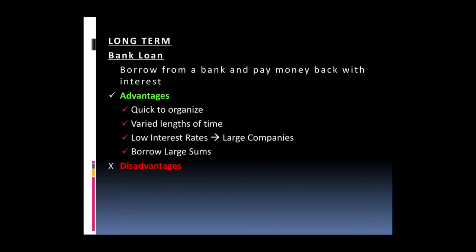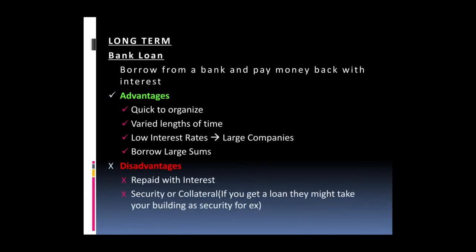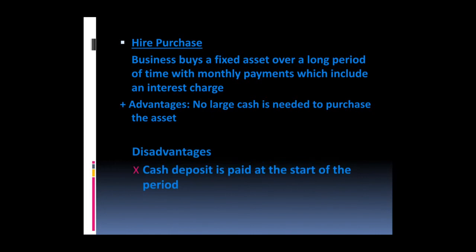So of course, you know the advantages and disadvantages. The main disadvantage that you have to pay interest, of course, and there is collateral. So bank loan is one. Hire purchase is a long-term finance. What is hire purchase? It's simply when the business buys a fixed asset, let's say a car or an equipment, over a long period of time, and we pay monthly payments, of course, with interest.